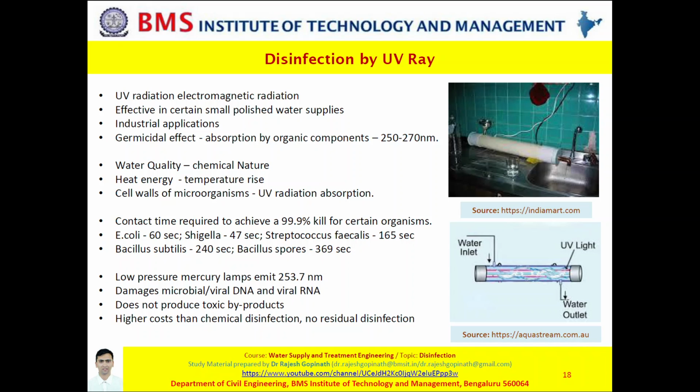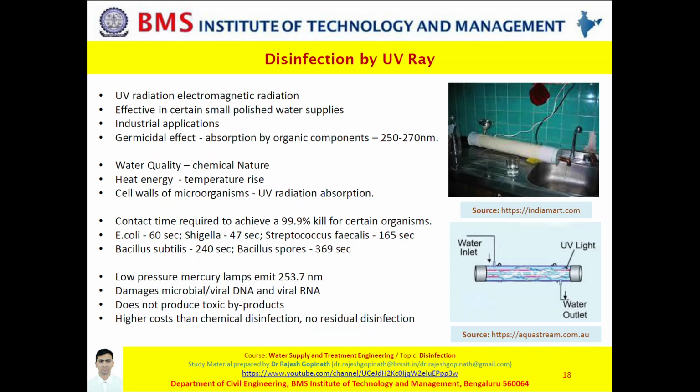Here, the germicidal effect of ultraviolet energy, that is the potential of ultraviolet radiation to kill the germs or microbes, is thought to be associated with the absorption by certain organic components of the microbes, which are essential for the functioning of the cells.